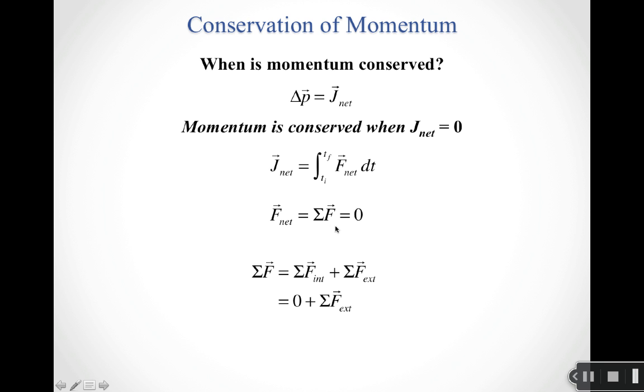Well, if we think about Newton's third law, we can break the net force up into two types of forces. So one is internal forces. So internal forces are defined to be all the forces that stuff within our system exerts on other stuff within the system.